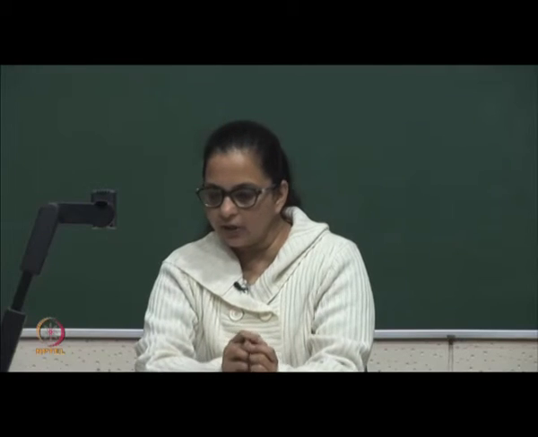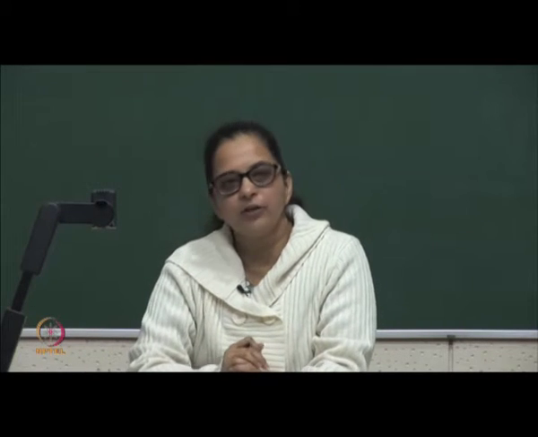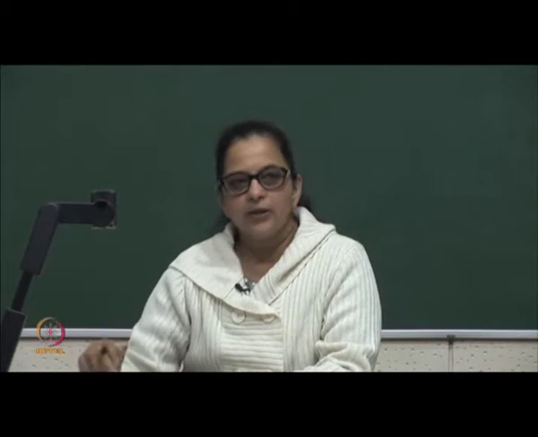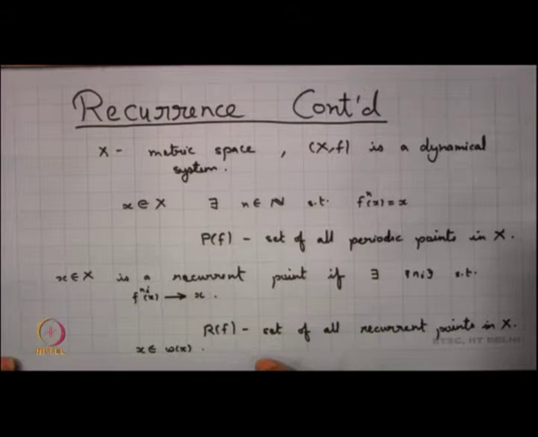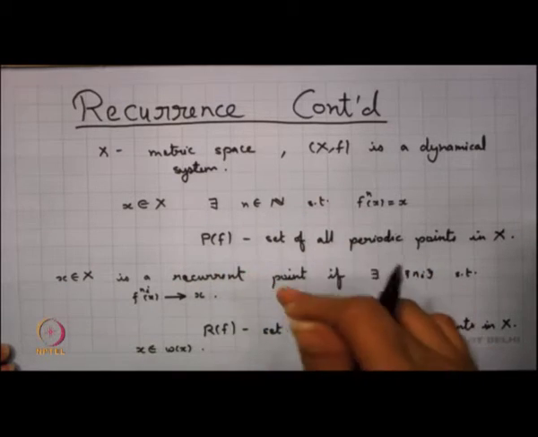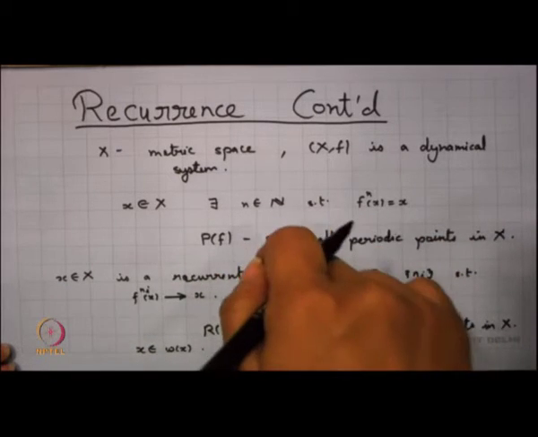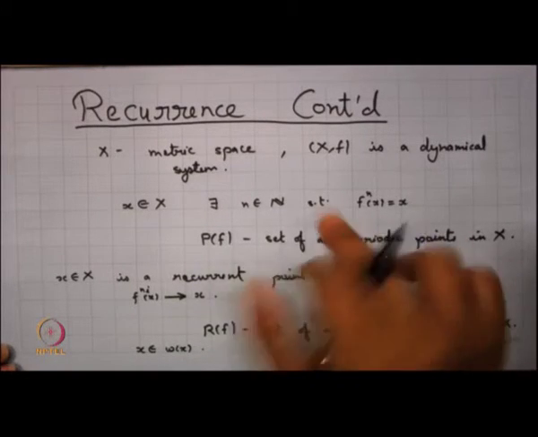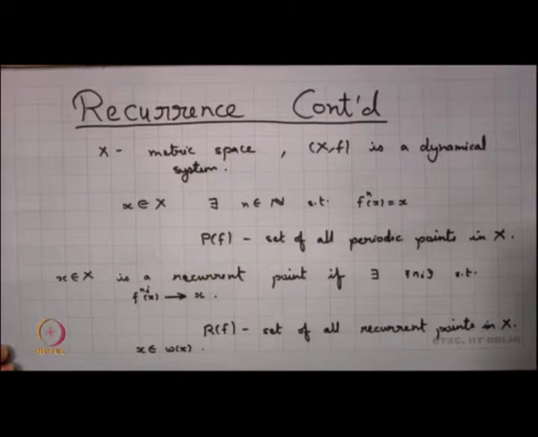Now let us recall the difference between a periodic point and a recurrent point. Every periodic point is a recurrent point, in the sense that if n is the period of a periodic point, then after n iterations the point comes back to itself. So the sequence n_i can be taken as multiples of the period, and then this becomes a constant sequence which converges to the periodic point. So every periodic point is a recurrent point, but every recurrent point need not be a periodic point, and we had seen these examples also.